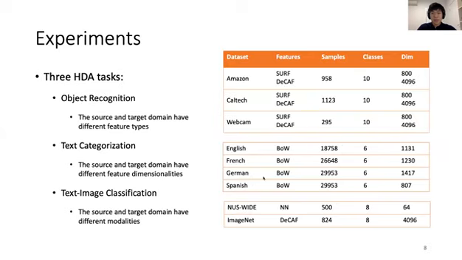To demonstrate the performance of the proposed method, we conducted experiments on three different heterogeneous domain adaptation tasks, which are object recognition, text categorization, and text image classification. In the first task, we have different feature types; in the second task, we have different feature dimensionalities; and in the third one, the source and target domains are from different modalities.